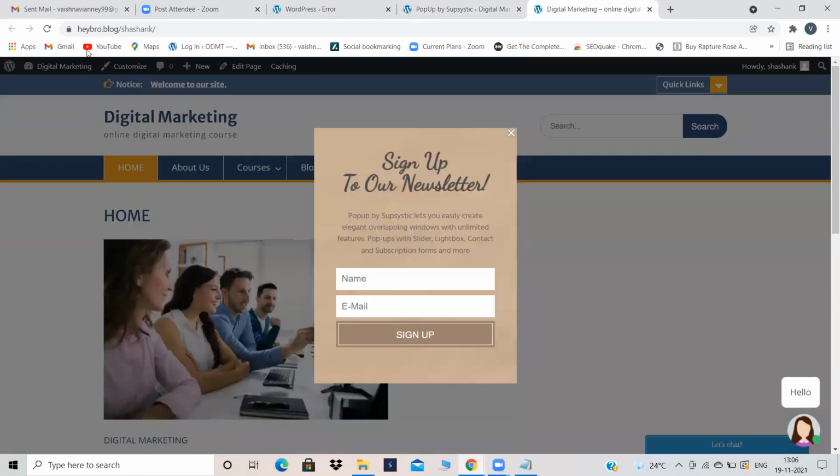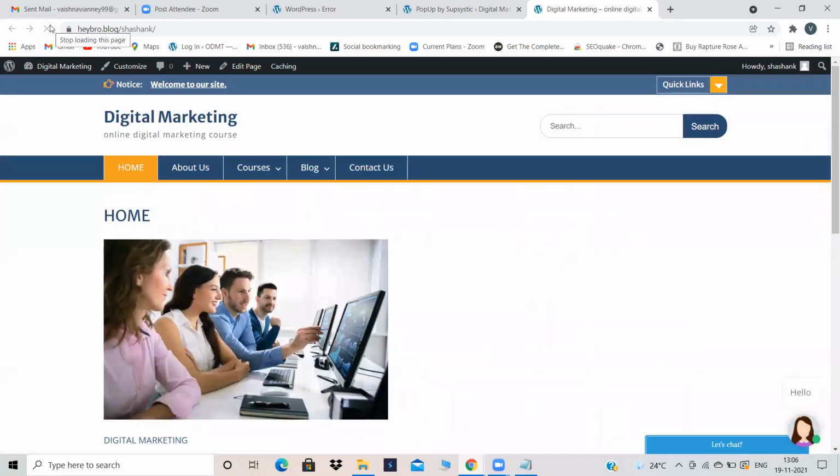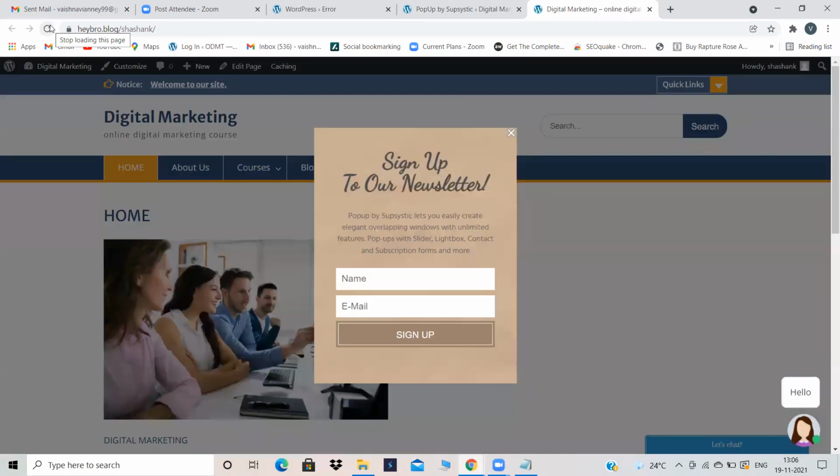Yeah. Now go back, refresh. Until 5 seconds, the pop-up will not appear. 1, 2, 3, 4, yeah, 5. Until 5 seconds, my pop-up is not appearing. This is the better one, right? Just when somebody opens the website, a pop-up appearing is not looking good. It does not look good.